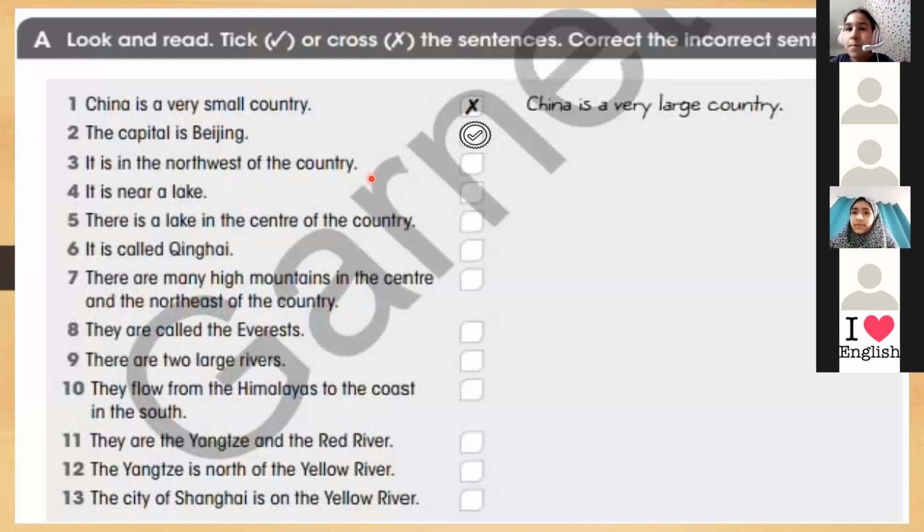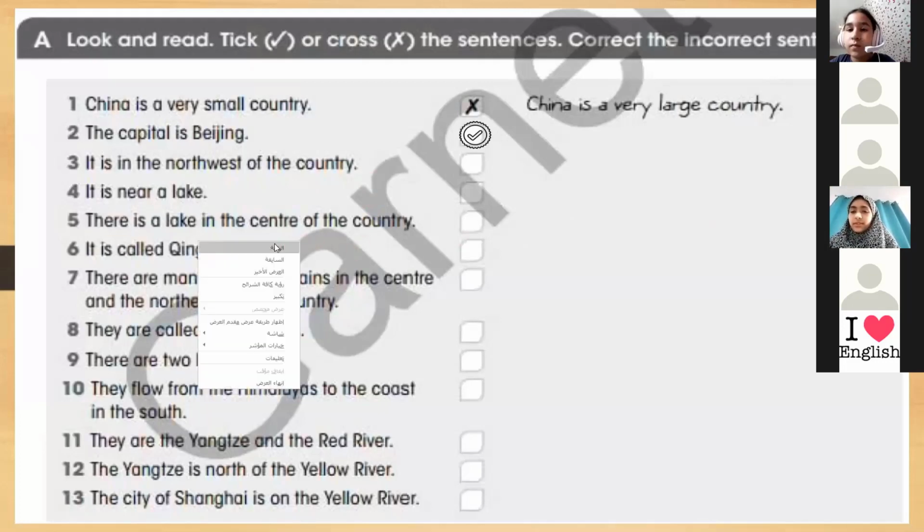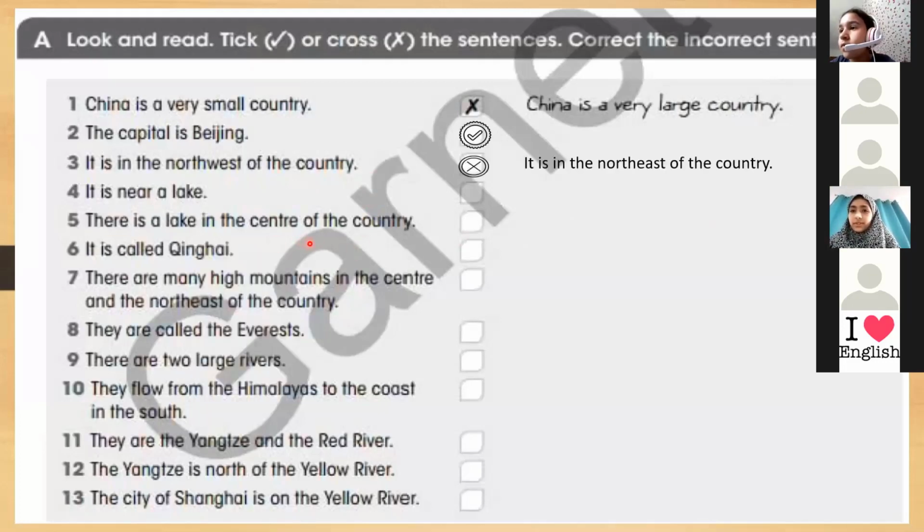What about 3? Yes, Aisha. It is in the northwest of the country. No, it is in the northeast of the country. What about 4? Can I?